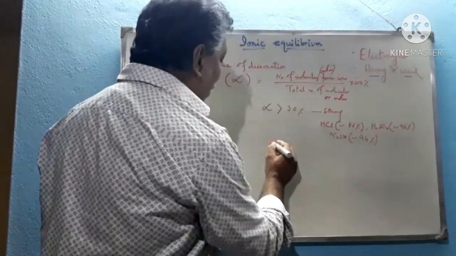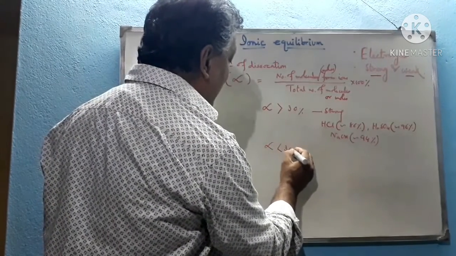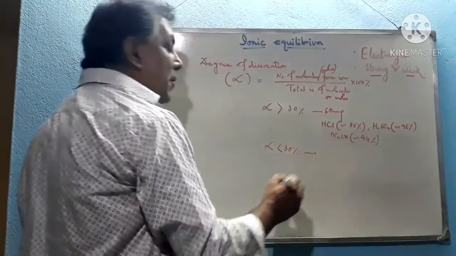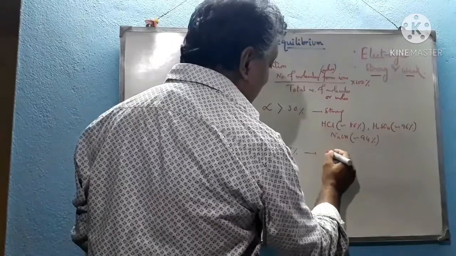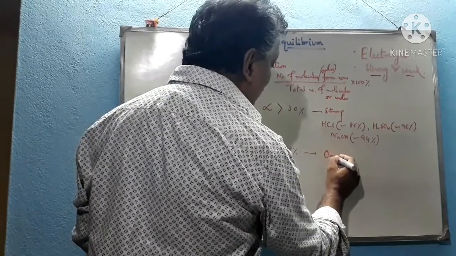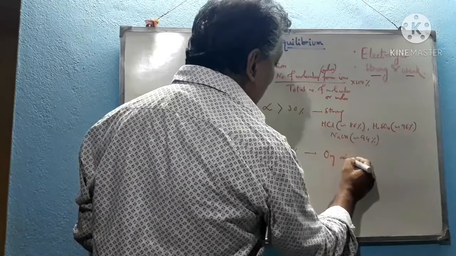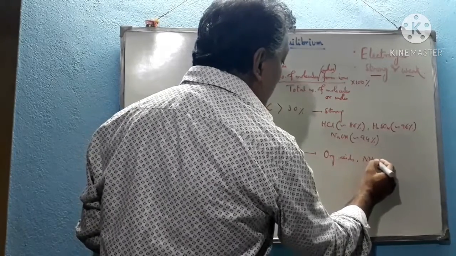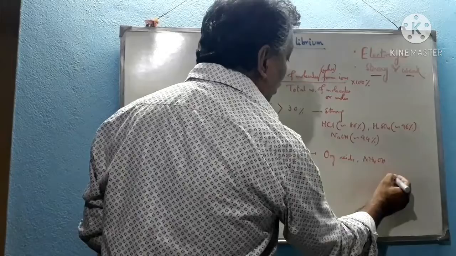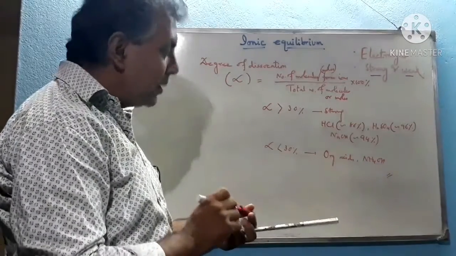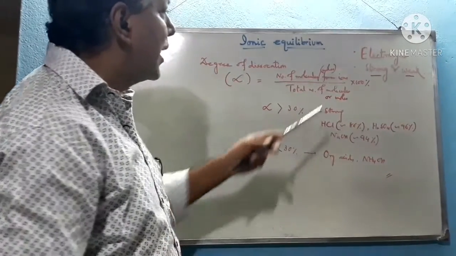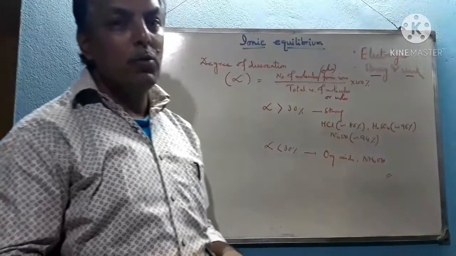But whenever alpha is less than 30%, it is called a weak electrolyte, like acetic acid. All organic acids are generally weak electrolytes. So organic acids as well as ammonium hydroxide, etc., are called weak electrolytes. These are the classifications of electrolytes into two categories, known as strong and weak electrolytes.